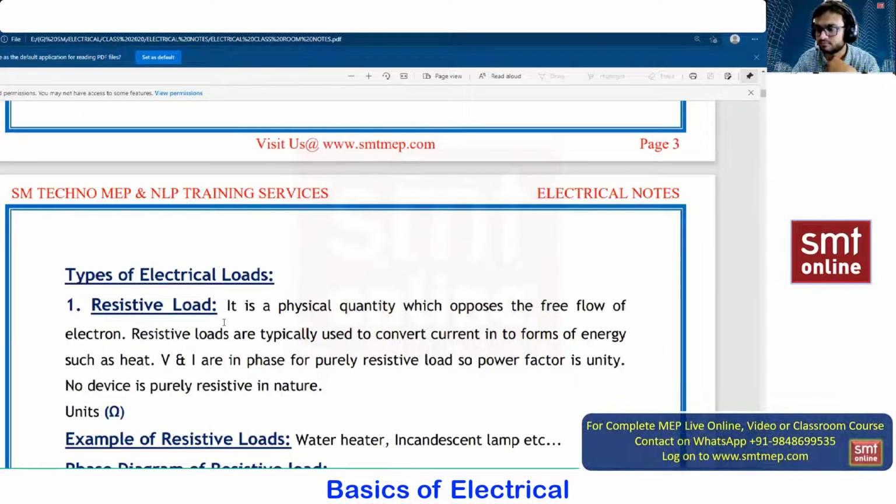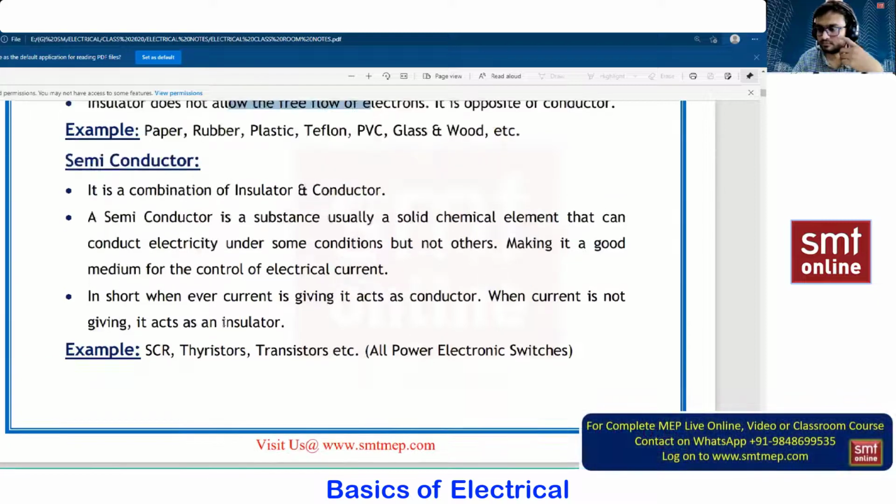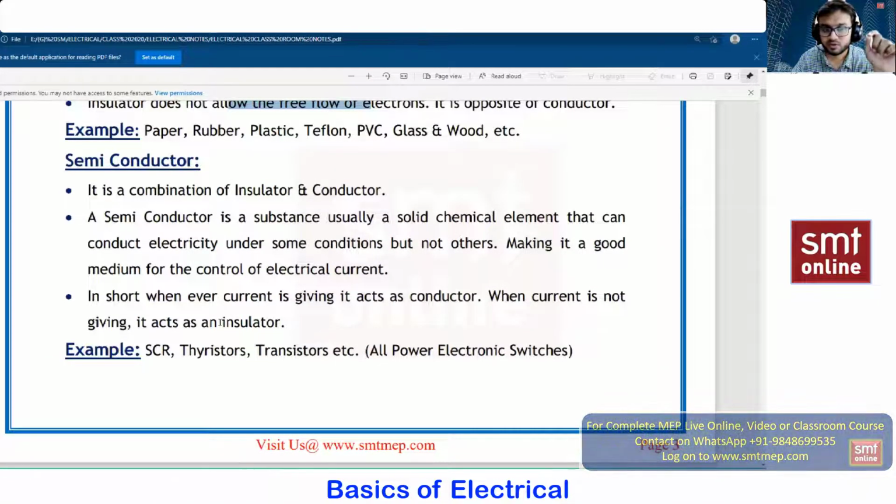When will this semiconductor act as an insulator? It depends upon the microcontroller which we are going to use or connect to the semiconductor. Like you have a voltage stabilizer, an inverter, or any kind of SMPS. In all these things, you will find a semiconductor. It depends upon the controller, how to control, how to regulate.